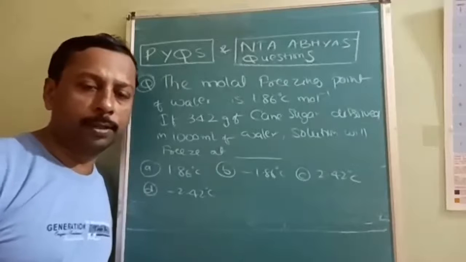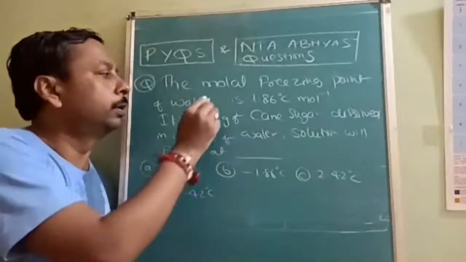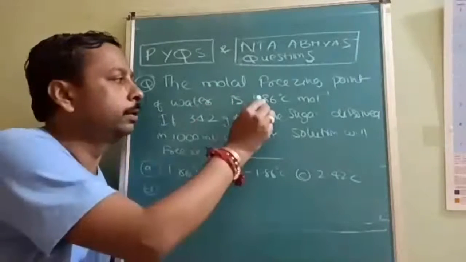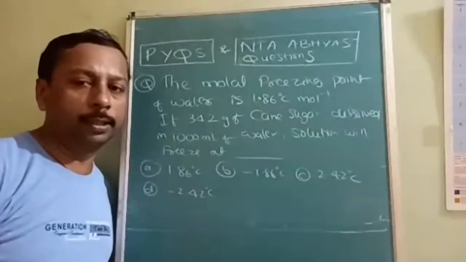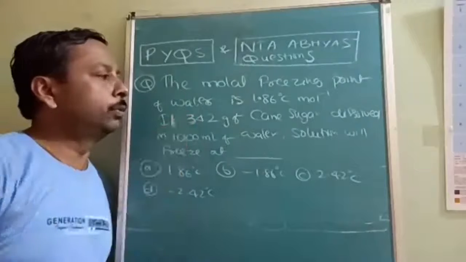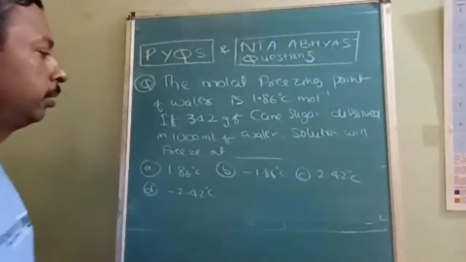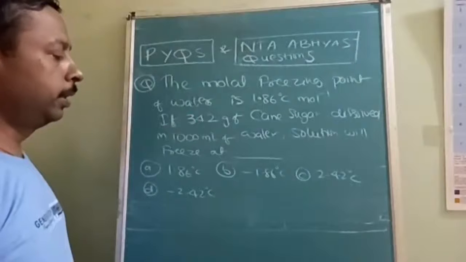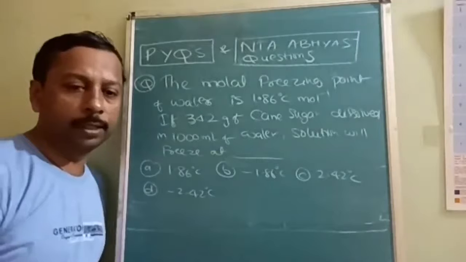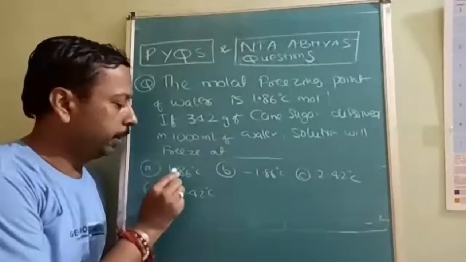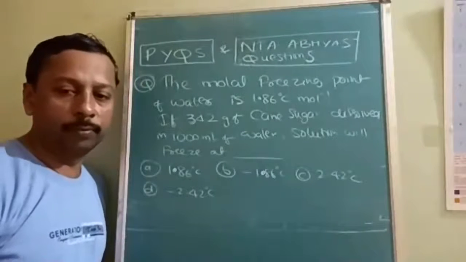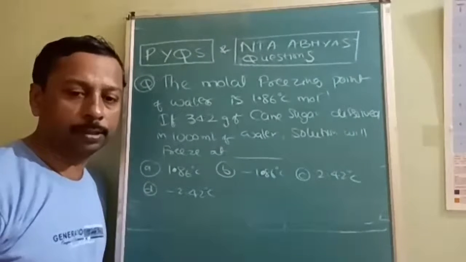Okay, the next question: the molal freezing point depression constant of water is 1.86 degrees Celsius per molal. If 342 grams of cane sugar is dissolved in 1000 ml of water, then the solution will freeze at. The options are 1.86, minus 1.86, plus 2.42, minus 2.42. These are also confusing options.